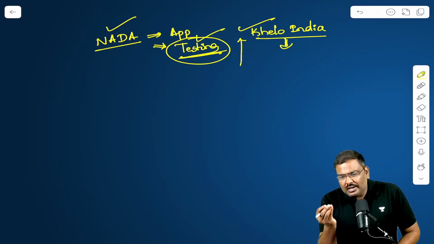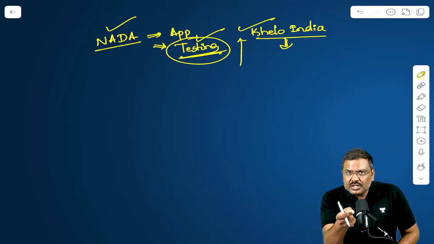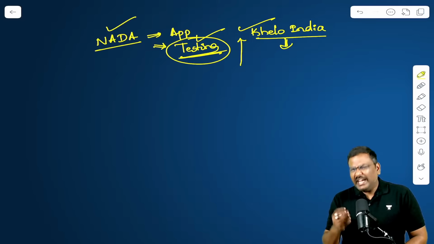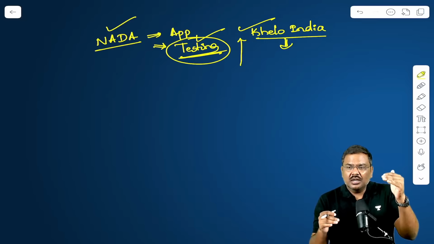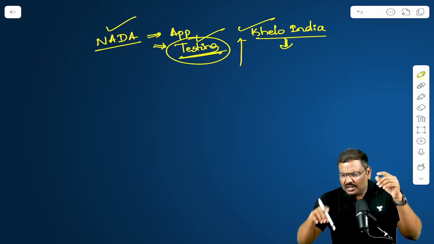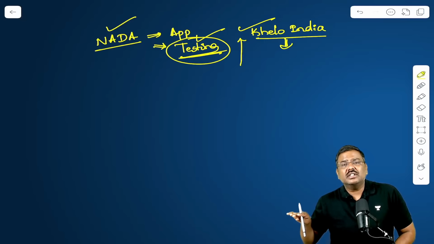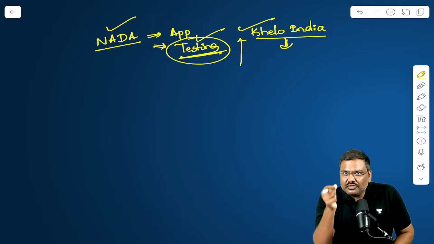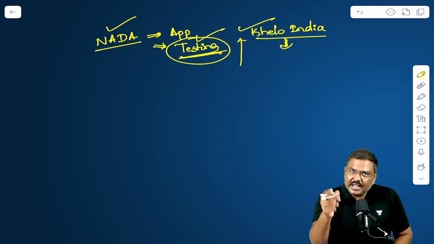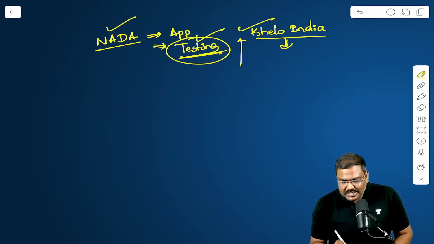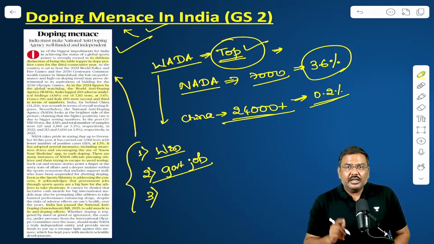Yes, it will lead to a lot of expenditure, but you will create a fear amongst the athletes who are thinking of doping. It will create a fear, because right now it is done only at the national level games. Nothing at the state as well as the district. Include and increase the testing done at all these levels. Automatically the instances of athletes consuming these kinds of drugs will go down because of the fear of testing. Right? So these are certain important points associated with the doping menace that you need to understand in the context of India.